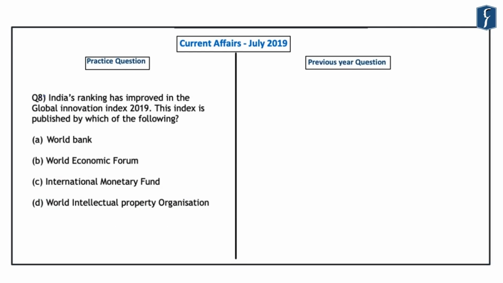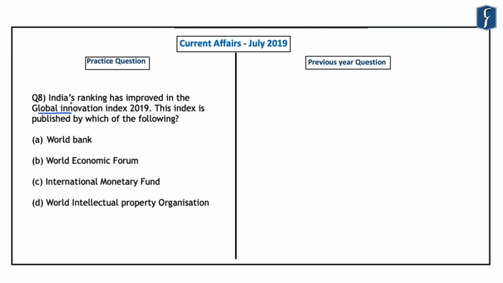Now this 8th question is related to the improvement in India's ranking in the Global Innovation Index of 2019. In this context, India has climbed 5 notches on this index this year, and it has now reached 52nd position among the 129 countries which were ranked on the basis of more than 80 indicators. So the question asks us to identify which organization publishes this Global Innovation Index.